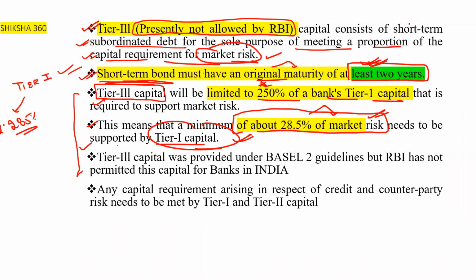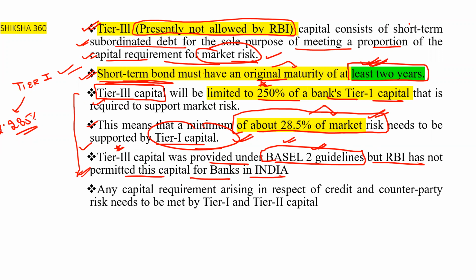It was provided under the Basel II guidelines, but RBI has not permitted this capital for banks in India, or has not implemented these guidelines.